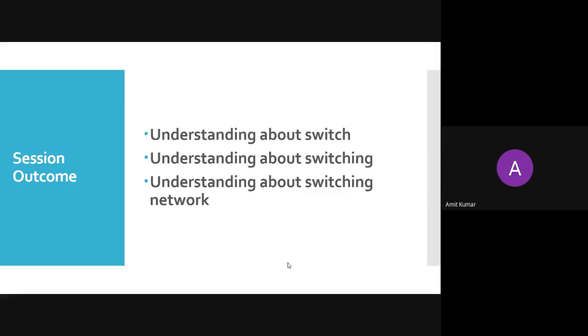Up to that, we need to complete, and we are going to study how the network has been developed. For developing a network, we need some intermediate devices. These intermediate devices are known as the backbone of your network. Can you name some of the devices which can be used to transmit the data from one place to another place?